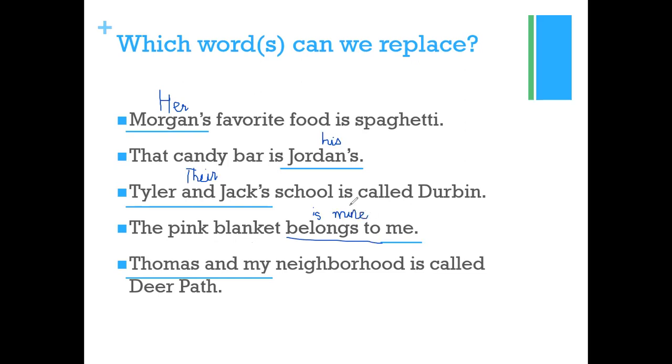right? And our neighborhood, ठीक है, अब because I am also a part of the group, ठीक है, my, ठीक है, मेरा भी है, so our. जब I was not part of the group तो their, ठीक है, in the third sentence I am not part of the group, but in the last sentence I am part of the group, right? Okay ji, let's move on.